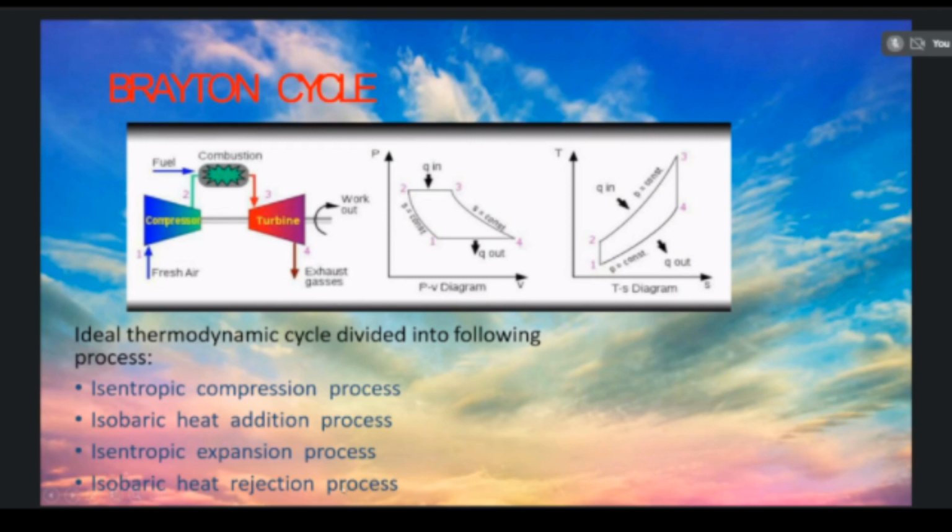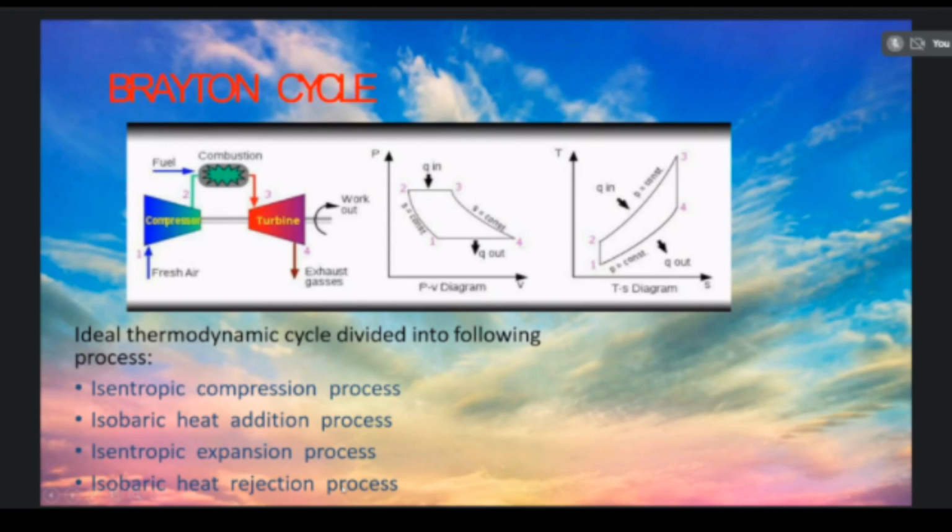When the air enters the diffuser, that is the isentropic compression process. Then in the compressor also, the air will be compressed, so the diffuser and compressor develop the isentropic compression process.